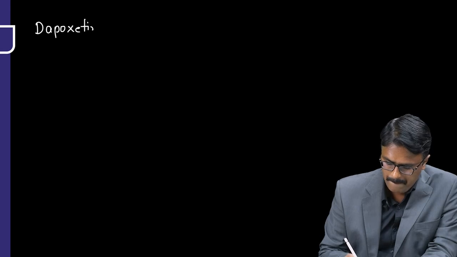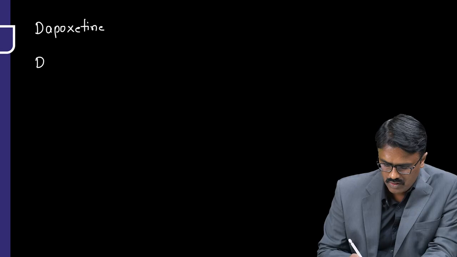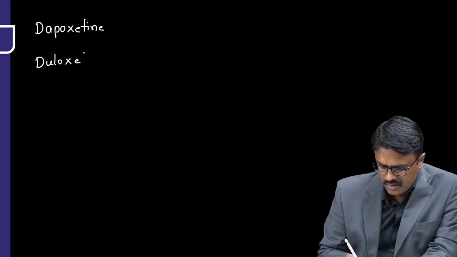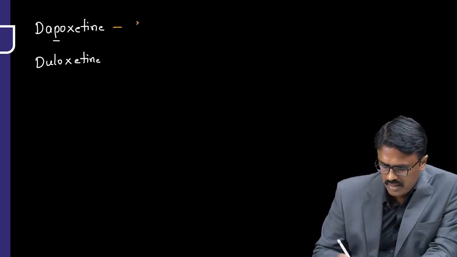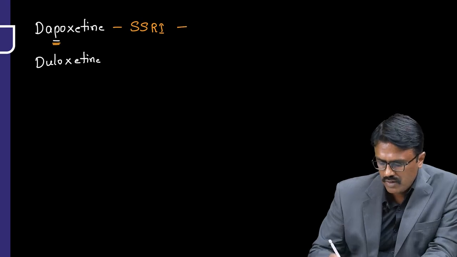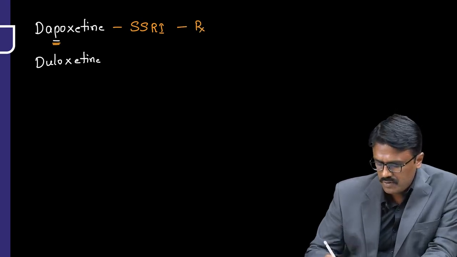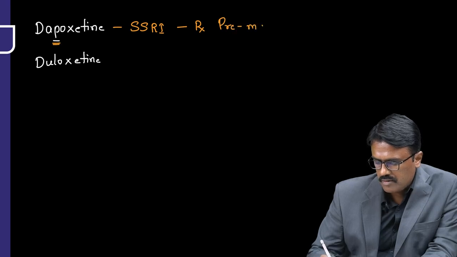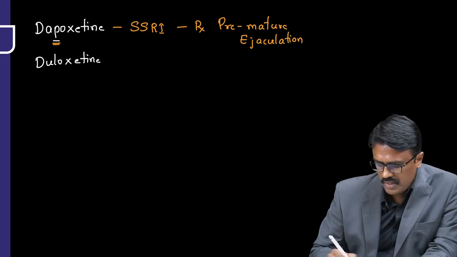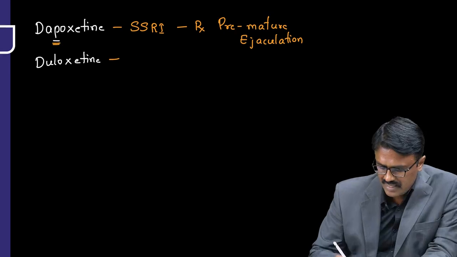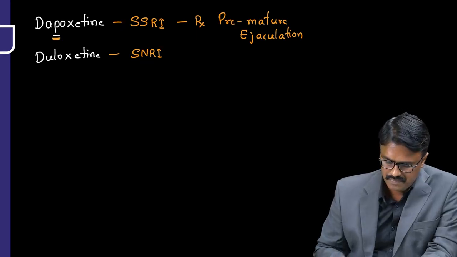Duloxetine and dapoxetine. Remember dapoxetine, it is an SSRI. And since the name has P, it is used for P. What is the P? It is used for a penis condition, that is premature ejaculation. Dapoxetine is used in premature ejaculation. Duloxetine, it is an SNRI, so don't make a mistake with that.